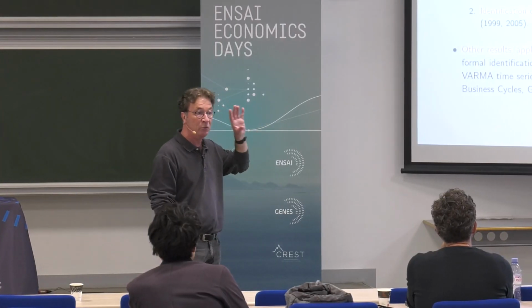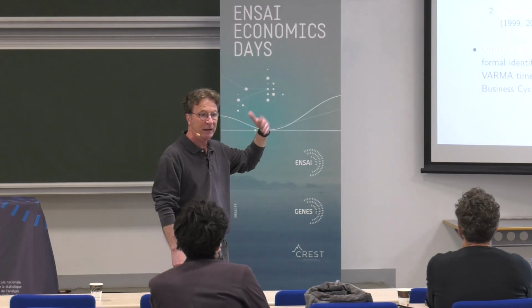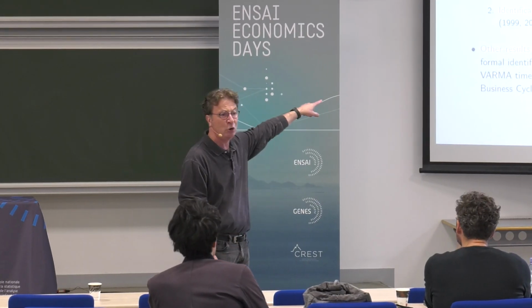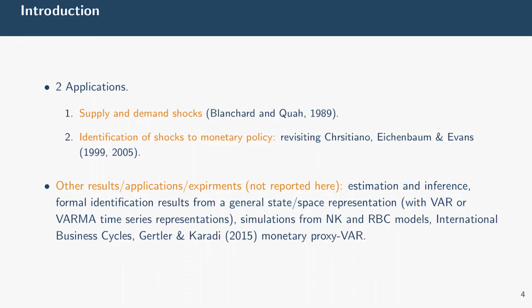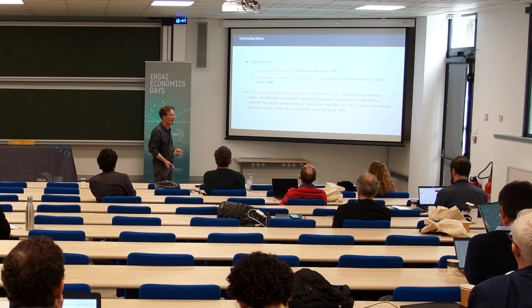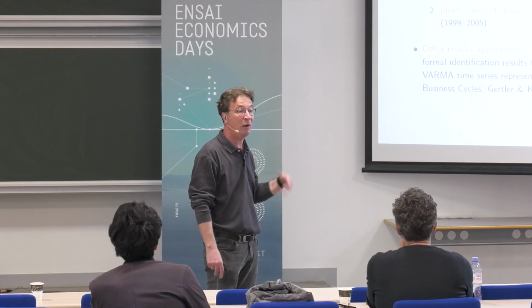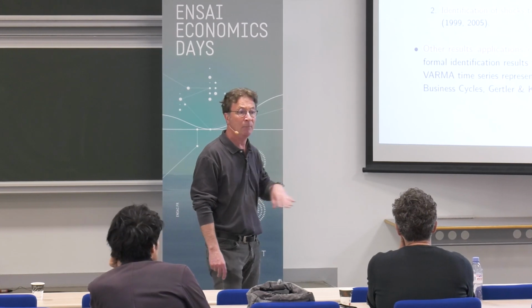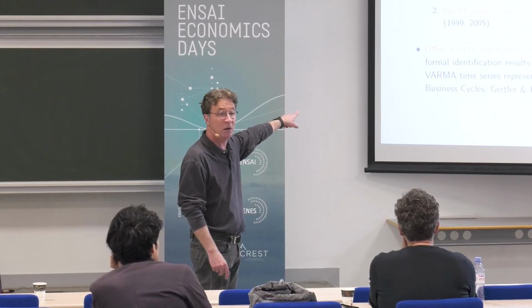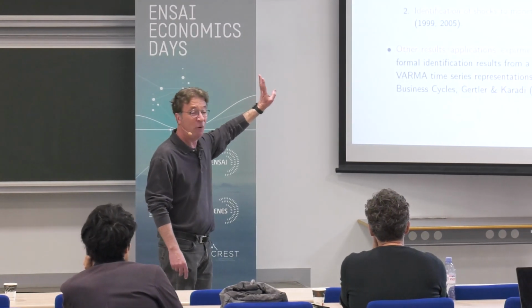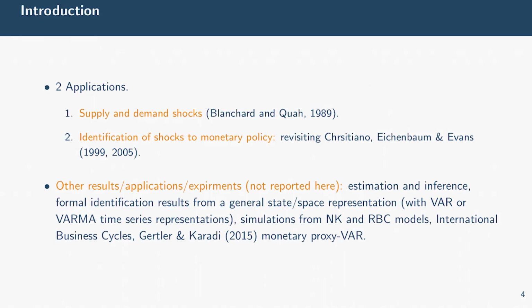So the paper contains two applications, and today I will present both. I'm a little bit anxious about the second one, but I decided to present it last minute, to avoid any nasty remarks. So I present the first application in a simple bivariate VR à la Blanchard-Quah, okay? And I propose to revisit, or just discuss, our approach regarding Christiano-Eichenbaum-Evans about the identification of shocks to monetary policy. But the paper contains many other results, applications, and formal derivations of identification that we will not present today.